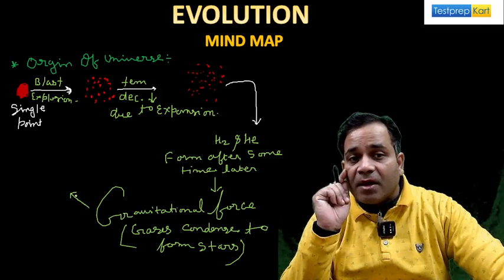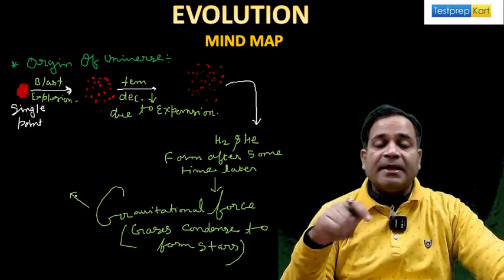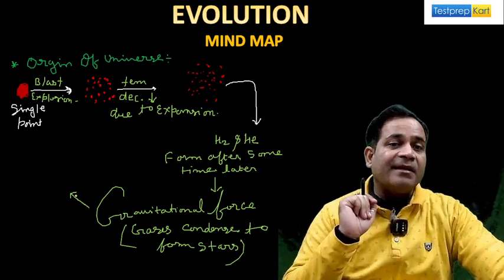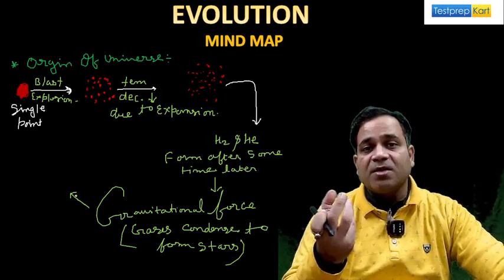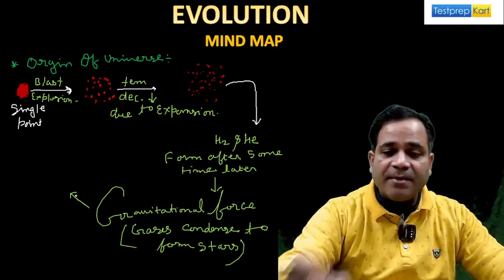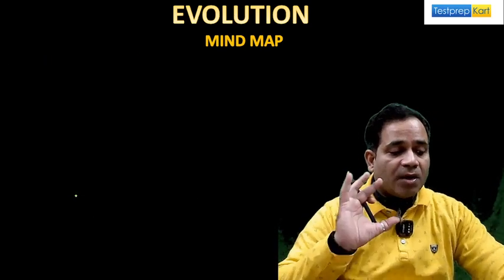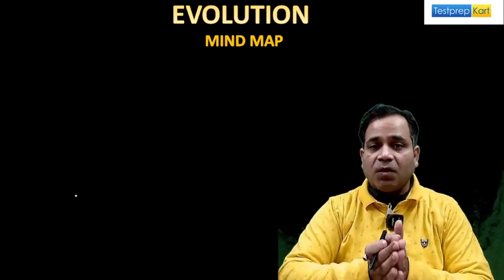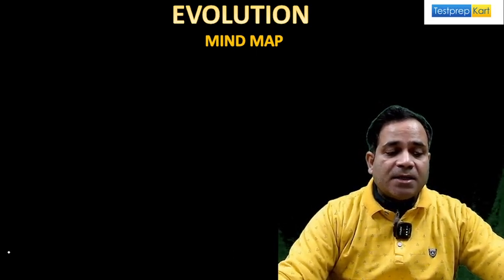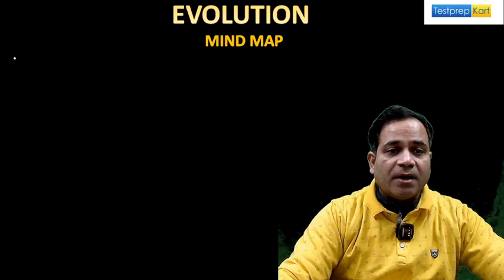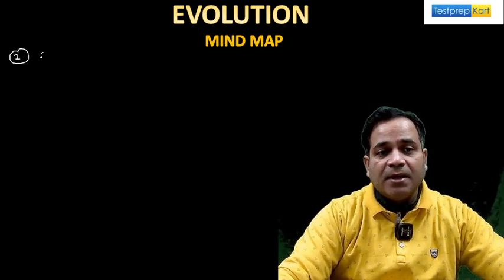And once the origin of universe concept is clear, then we should make a clear concept of the origin of atmosphere on Earth. Now is the time to understand the origin of atmosphere on Earth. I'm going to write here: origin of atmosphere on Earth. That is the second point.